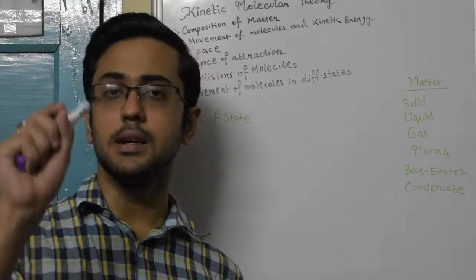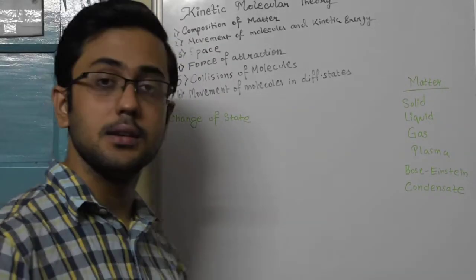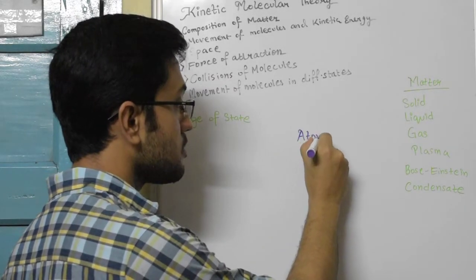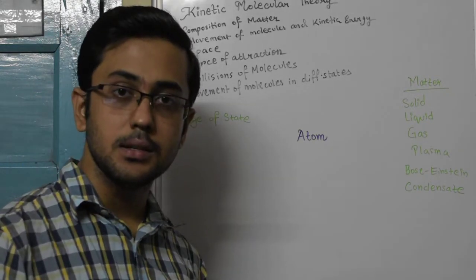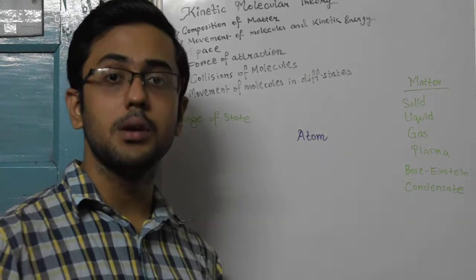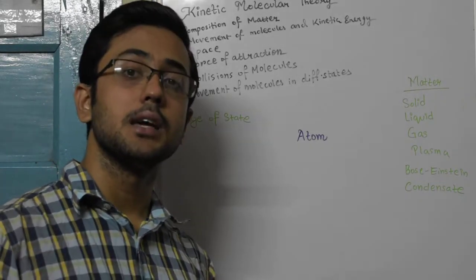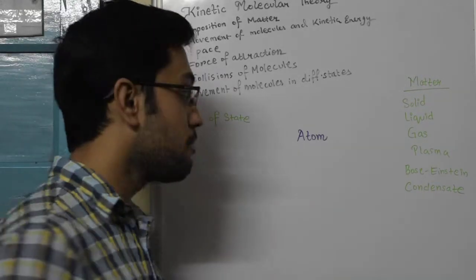Now, what is the constituent of matter? Well, the basic constituent of matter is atom. Atom is the smallest constituent of matter, but nowadays, because of the advances in science, we know that even an atom can be further subdivided into other subatomic particles.